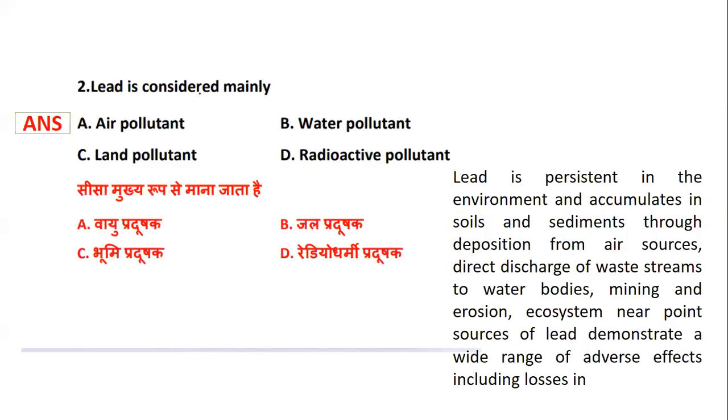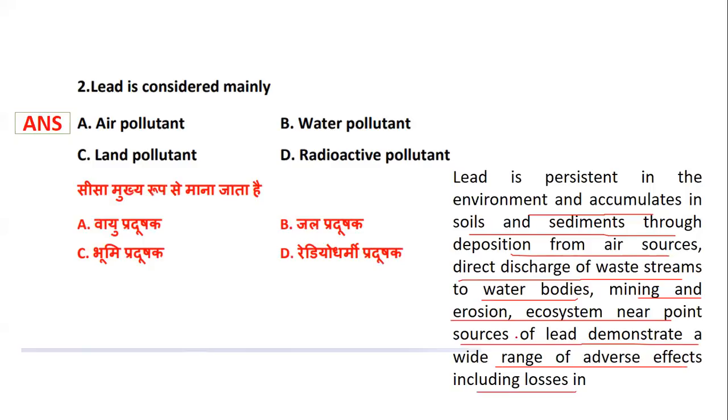Now let's understand a little bit of information about it. Lead is persistent in the environment, and it accumulates in soils and sediments through deposition from air sources, direct discharge of waste streams to water bodies, mining, and erosion. Ecosystems near point sources of lead demonstrate a wide range of adverse effects.